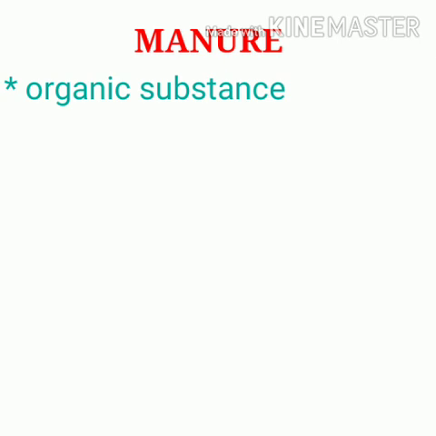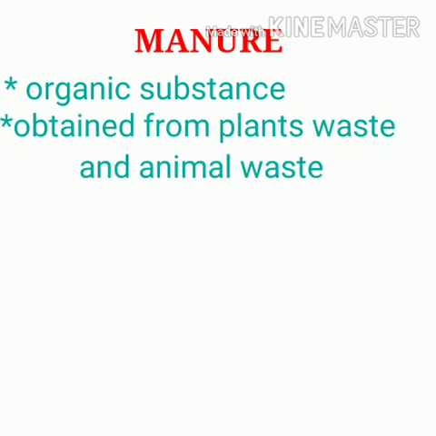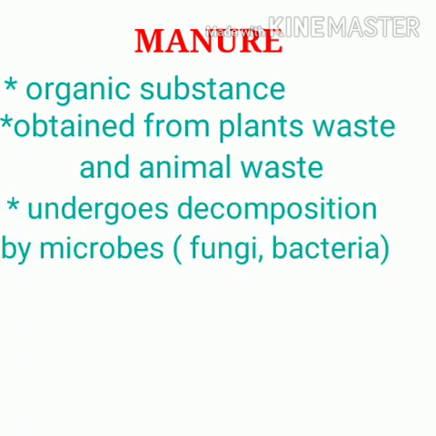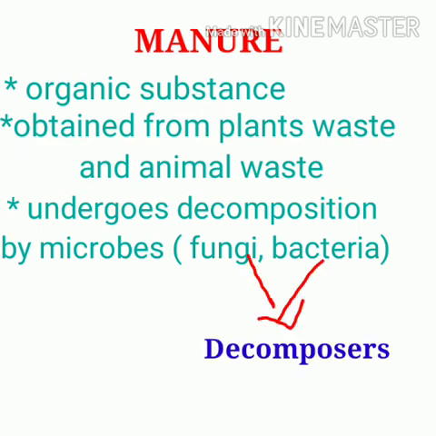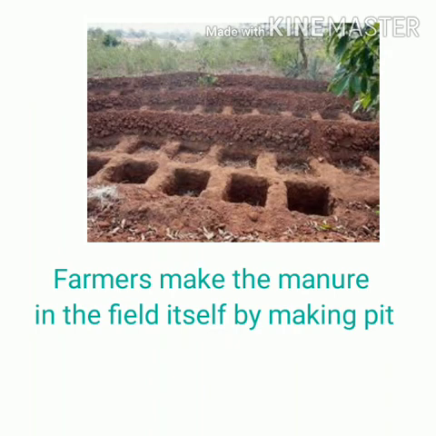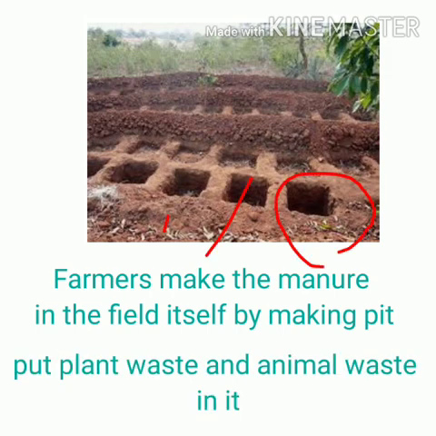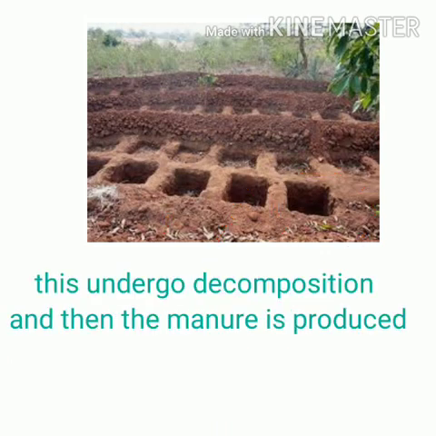Manure is an organic substance. That means manures are obtained from plant waste and animal waste that undergo decomposition. This decomposition process is done by microbes, that is bacteria and fungi. So these bacteria and fungi are also called decomposers. Mostly farmers make this manure in their field itself. In the farmyards they will make a pit and put animal waste and plant waste inside the pit. This undergoes decomposition and then the manure is produced that they will use for the field.